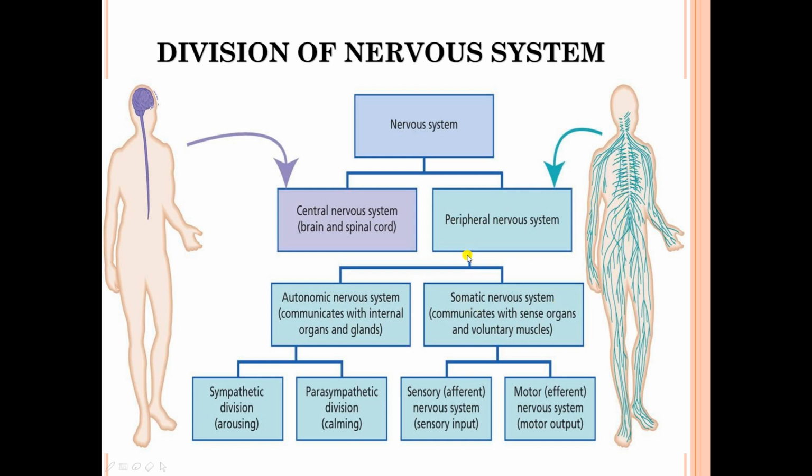Peripheral nervous system is further categorized into two main parts. The first part is the autonomic nervous system, which includes all of the communication with internal organs and glands through the sympathetic and parasympathetic nerve division. The other main part is the somatic nervous system, which communicates with the sense organs and voluntary muscles through the sensory and motor neurons.